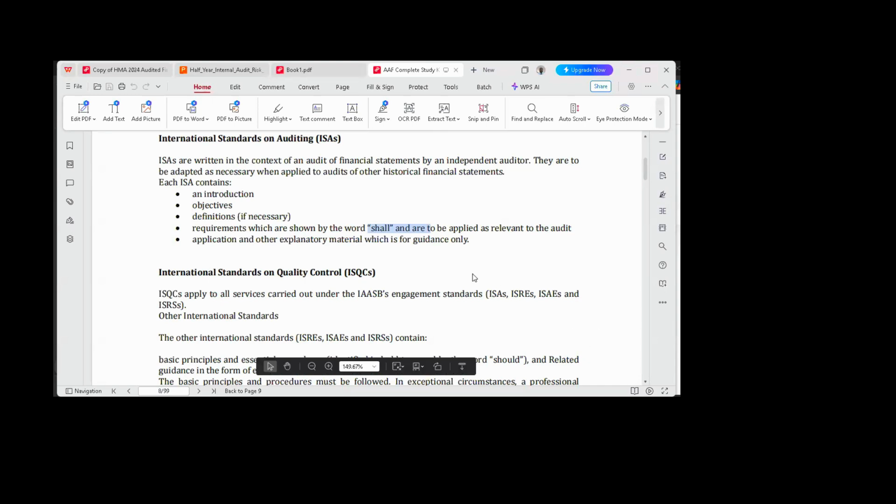All the other standards that I explained that time, look at them here. You can see ISRE, ISAE, ISRS, you can see all of them there.